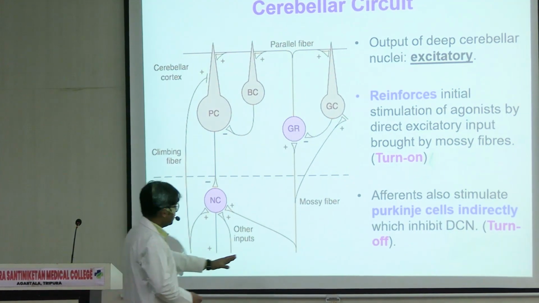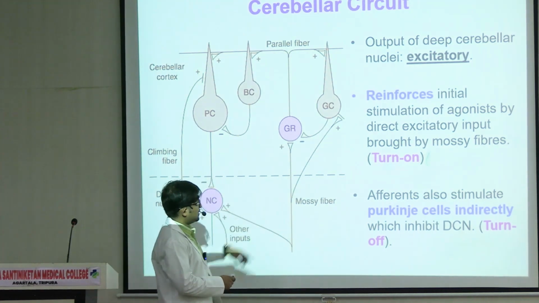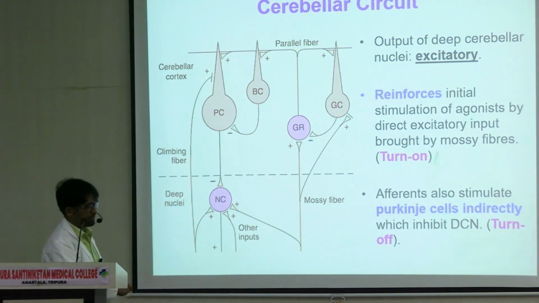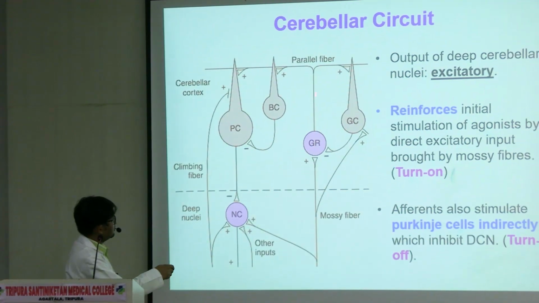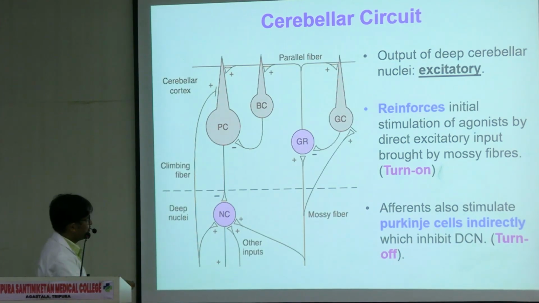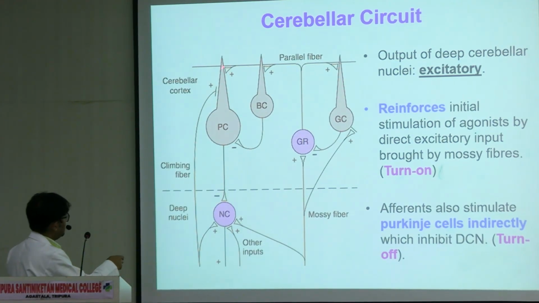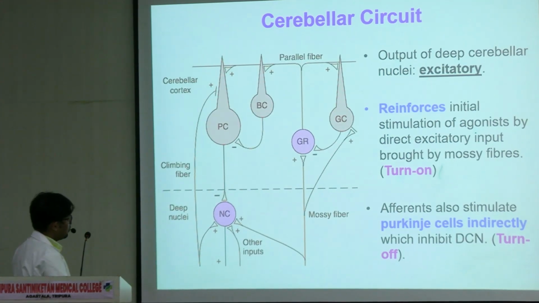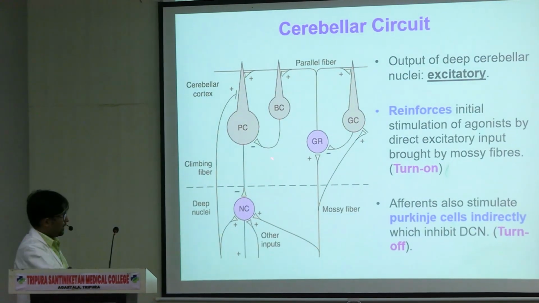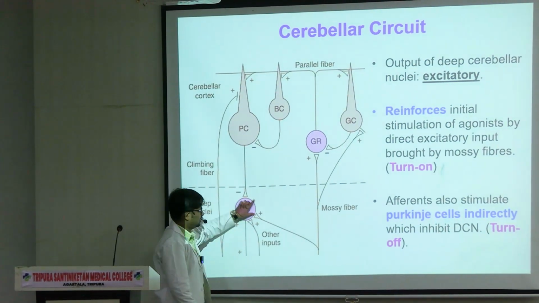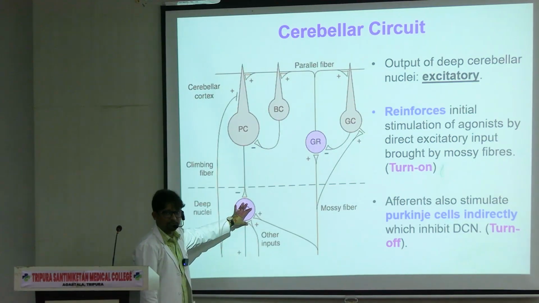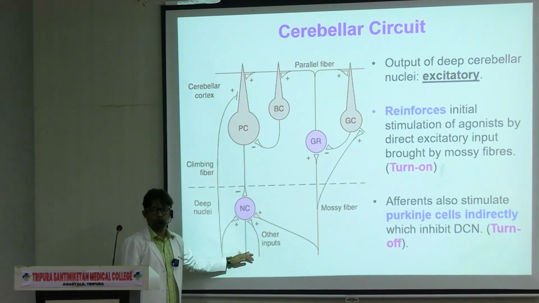Let's trace it back further. So mossy fibers, then what is happening? They are reaching and exciting the granule cells. Granule cells, in turn, इनके जो you can see the fibers dividing in the form of a T. Granule cells in turn are exciting, let's talk of the Purkinje cell first. तो mossy fiber ने पहले granule cell को excite किया. Granule cell in turn excited the Purkinje cell. Purkinje cell inhibits the deep cerebellar nuclei. So now the activity of this nuclei is inhibited. तो इसका जो excitation था, that is gone now.